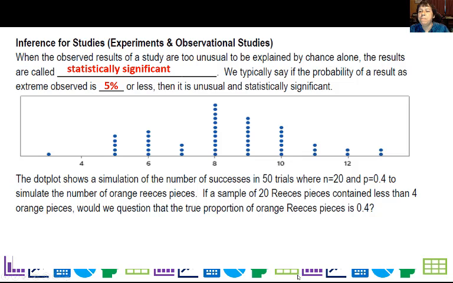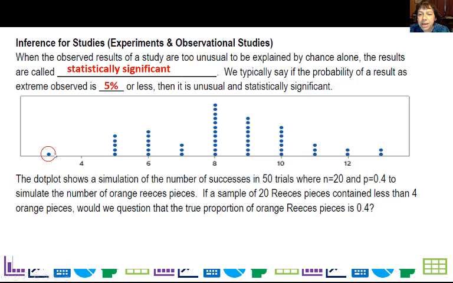So here I have a dot plot of a simulation of the number of successes in 50 trials where n is 20 and p equals 0.4, to simulate the number of orange Reese's Pieces. If a sample of 20 Reese's Pieces contained less than 4 orange Reese's Pieces, would we question that the true proportion of orange Reese's Pieces is 0.04?